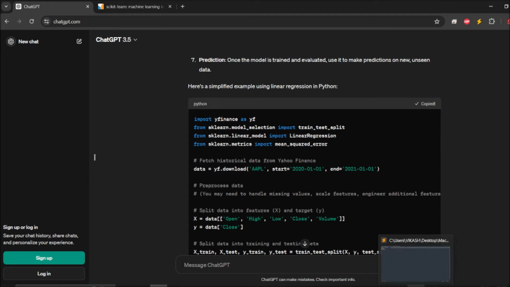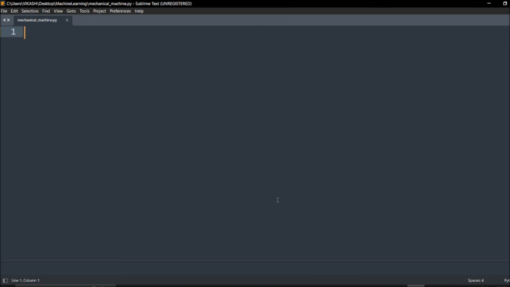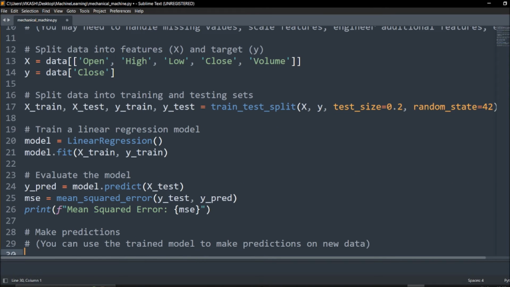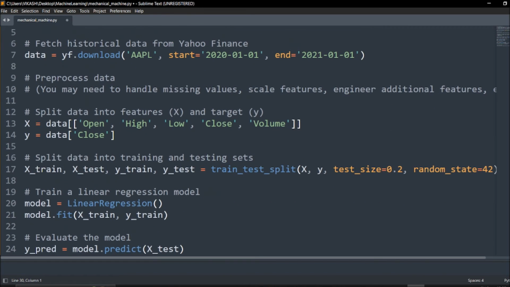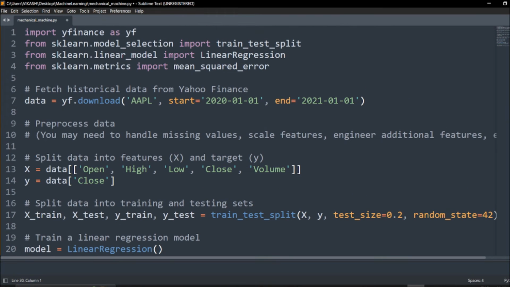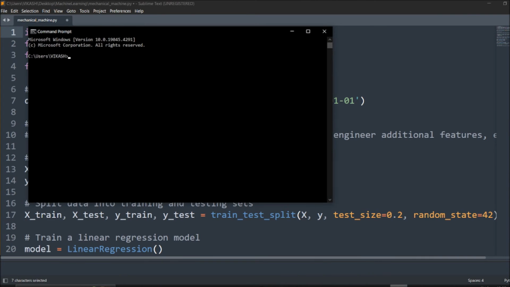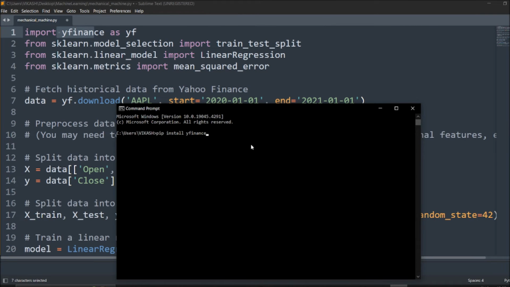As I'm ready with my Sublime Text editor, just paste it, and if you run it you will get the data. How can I say that I will get my data perfectly? Because I've done the installation of Yahoo Finance. So you need to get ready with your CMD, and all you have to say is pip install yfinance, like that, and whatever the other modules, if you want to get with Excel.